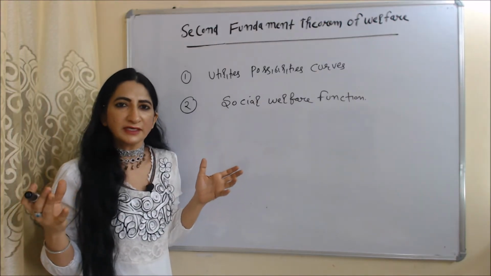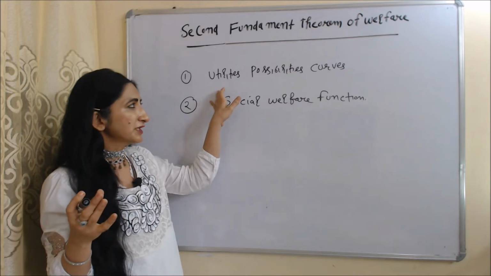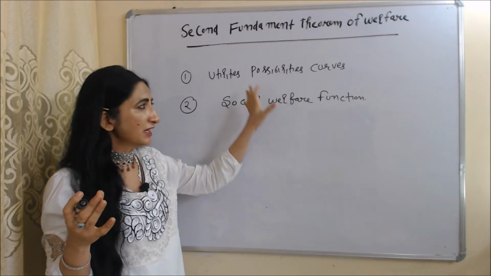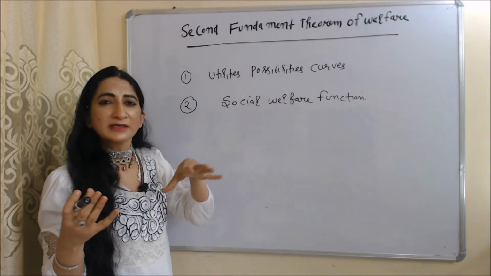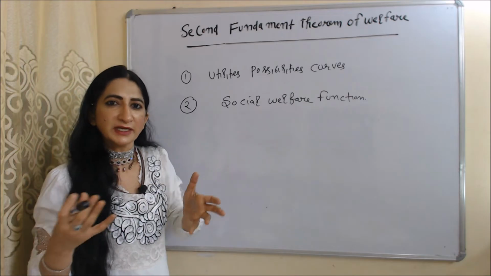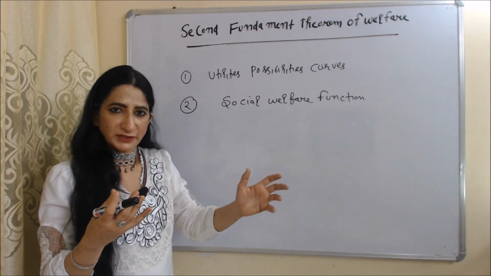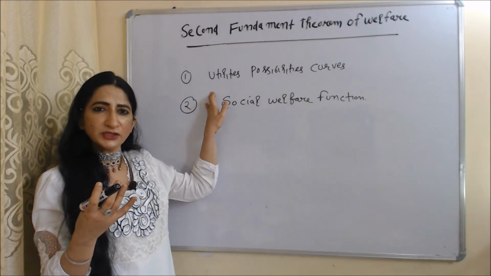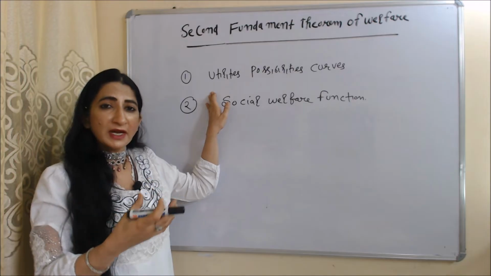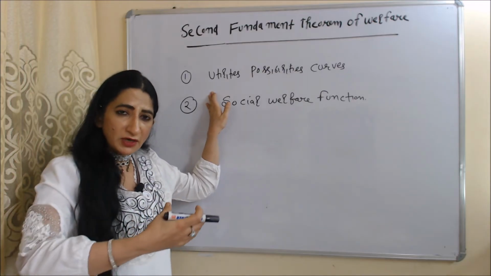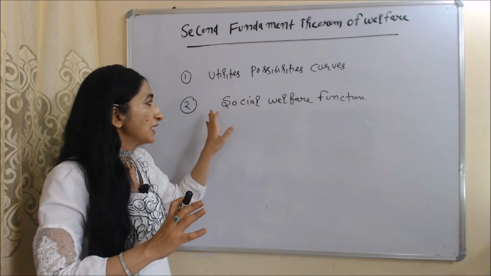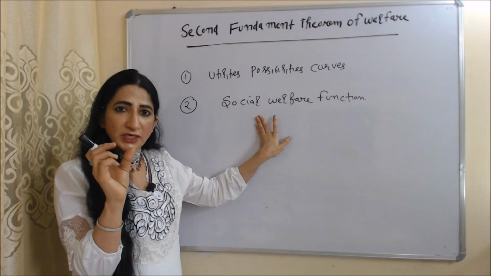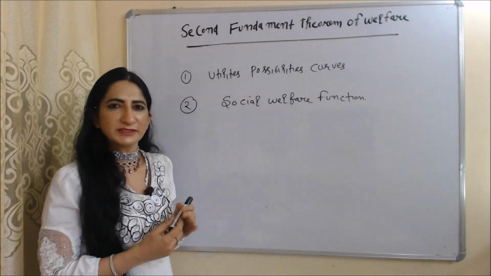Main tool of a second fundamental theorem are utility possibility curve and social welfare function. Means with the help of these two concepts, second welfare theorem mainly explain how we can achieve both Pareto efficiency as well as social justice. And utility possibility curve mainly shows the utility level of different consumer and also explain how we can transfer utility of one individual to other individual. And we can achieve maximum social welfare at the point where social indifference curve is tangent to utility possibility curve.